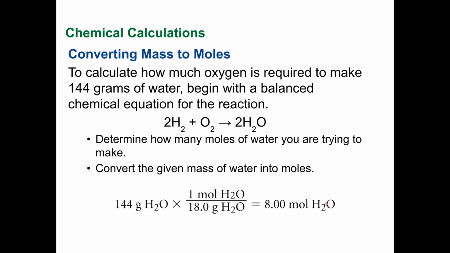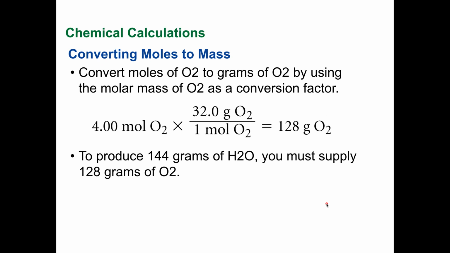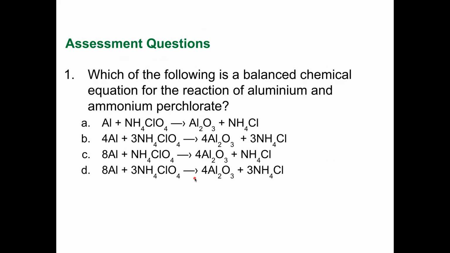So the question says, well, what is that converted into a molar mass? Well, 4 moles, in other words, there's 32 grams of O2 in 1 mole of O2. So we put the moles of O2 on the bottom here, so they cancel here. Do the math, and I need 128 grams of O2. So basically, to produce 144 grams of H2O, you must supply 128 grams of O2. Okay? And that's it for today.